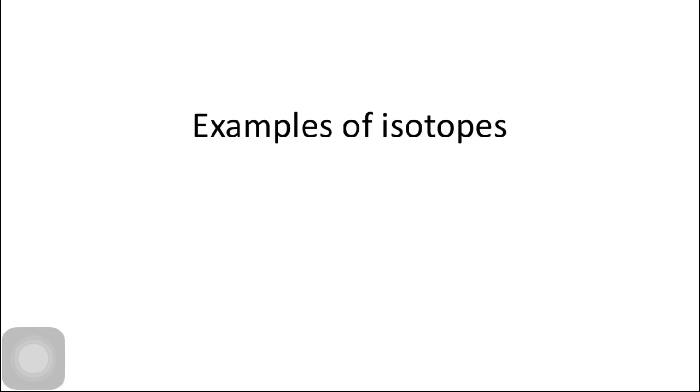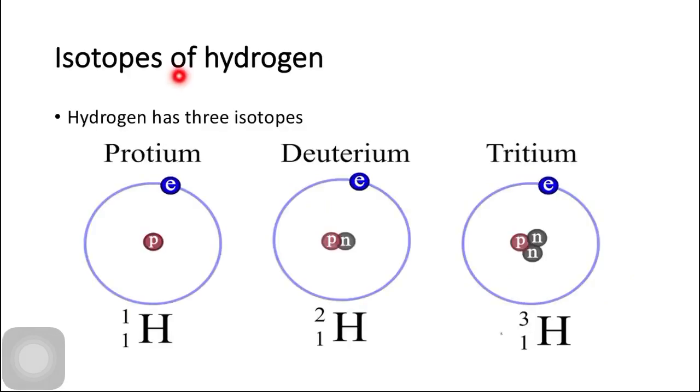Next are the examples of isotopes. Isotopes of hydrogen. Hydrogen has three isotopes: protium, deuterium and tritium. Protium is also known as hydrogen-1. It has one proton, one electron and zero neutrons. Its mass number is 1, and here is the symbol for protium.